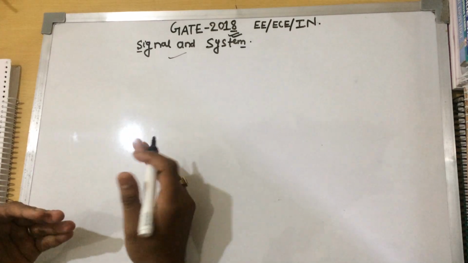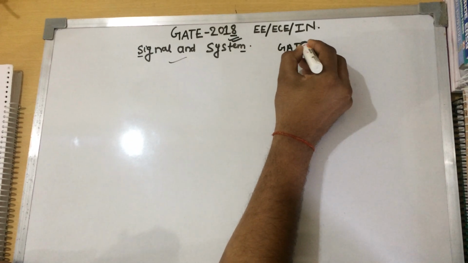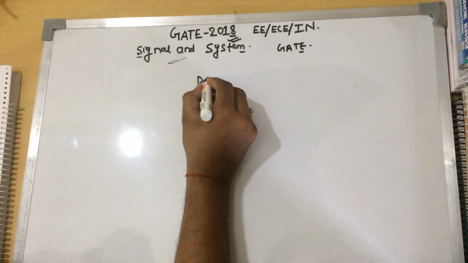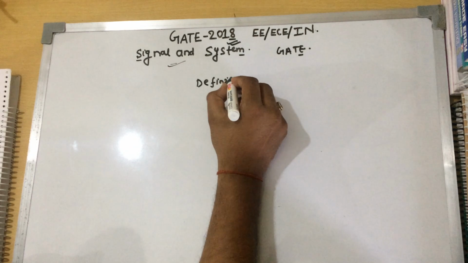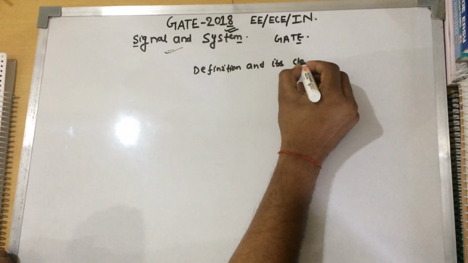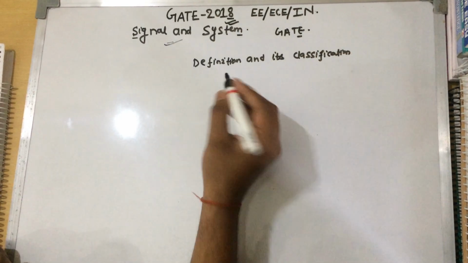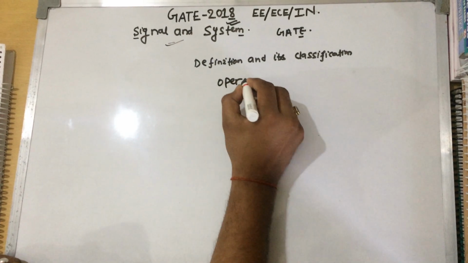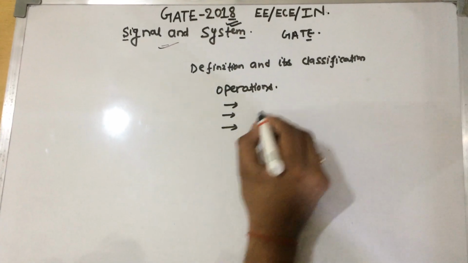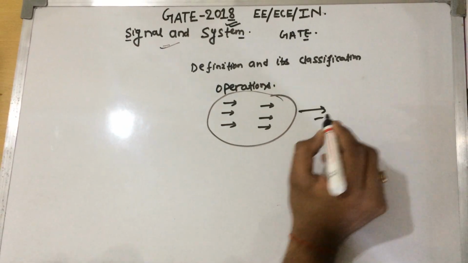First, we have to know the syllabus requirement for GATE. The syllabus which covers signals and systems is as follows. First, definitions and its classification. Different operations on signals, that is the shifting operation, scaling operation, reversal operation, differentiation, integration and convolution operations. We will discuss it later.